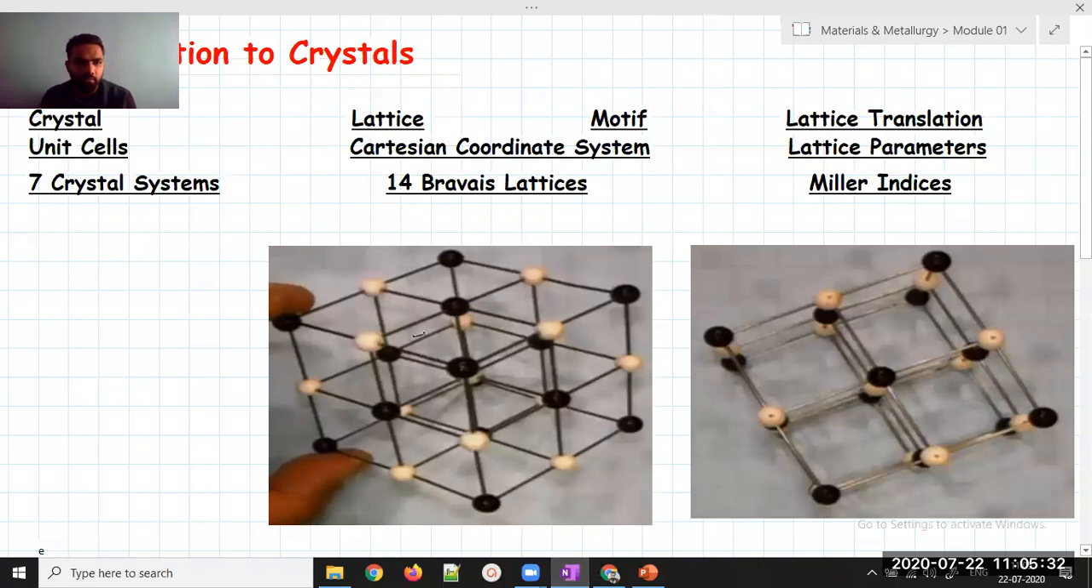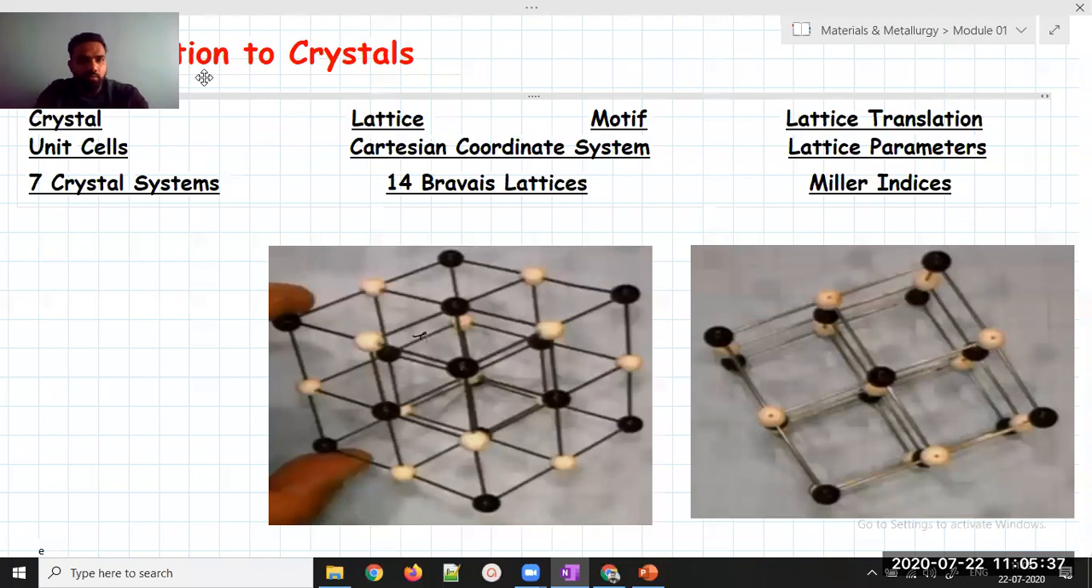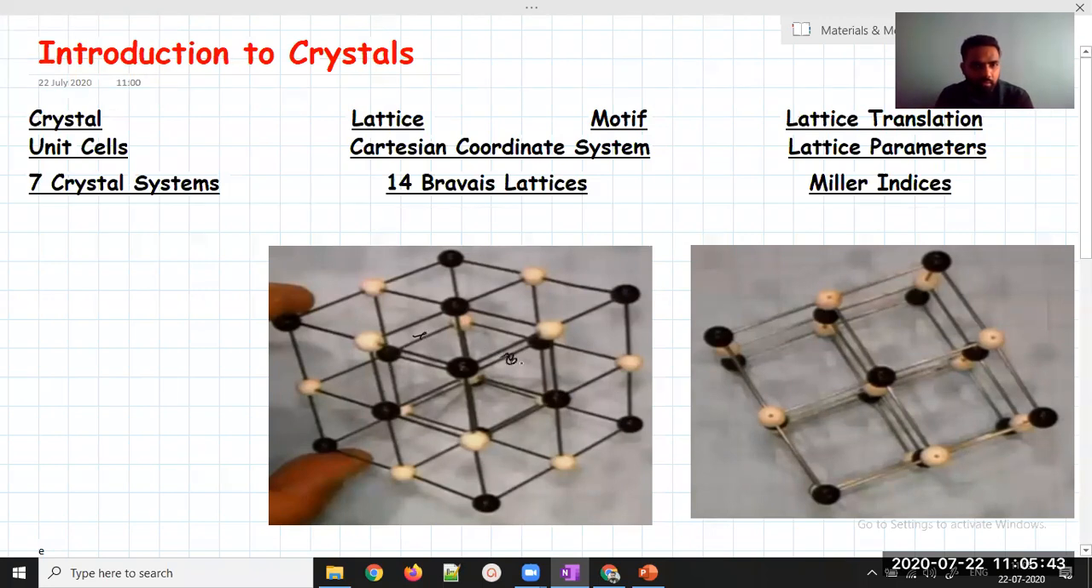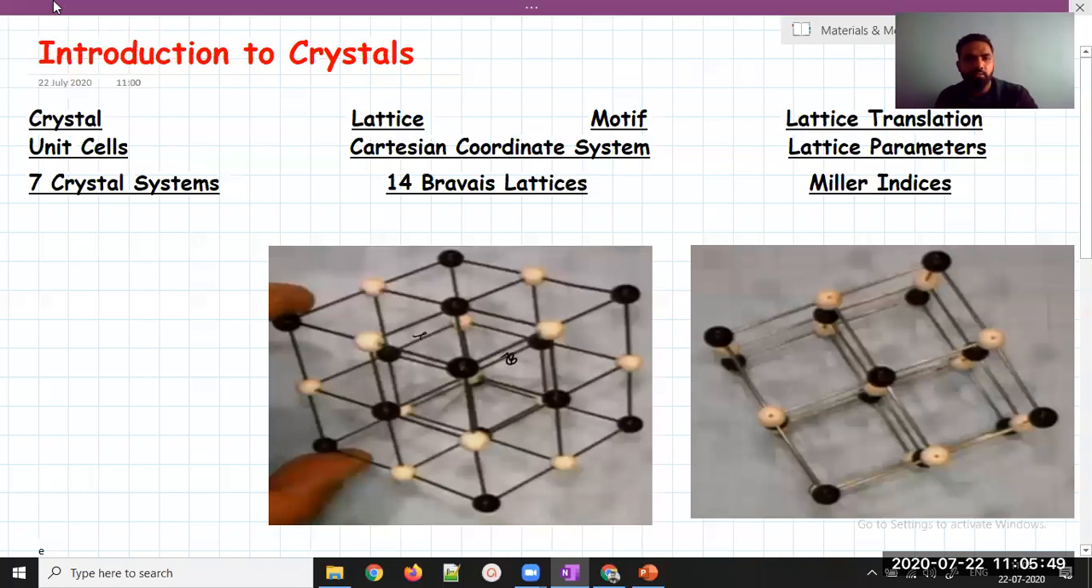Let me see, where am I right now? The problem is I am not able to see the cursor. Can I annotate something? Yeah, I am annotating. I'd just like to change the color.